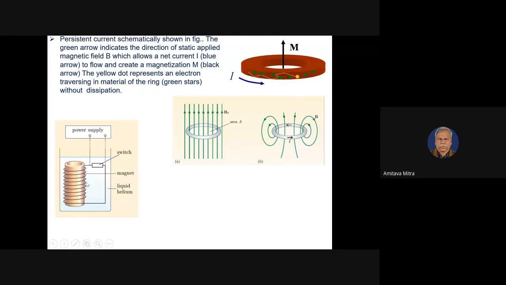As soon as you send the current and you get the required magnetic field, you can switch off this power supply. Now this current will go on within the wire, and you can get a magnetic field. This is the principle by which a superconducting magnet works. So you set up your required magnetic field and then switch off the current.